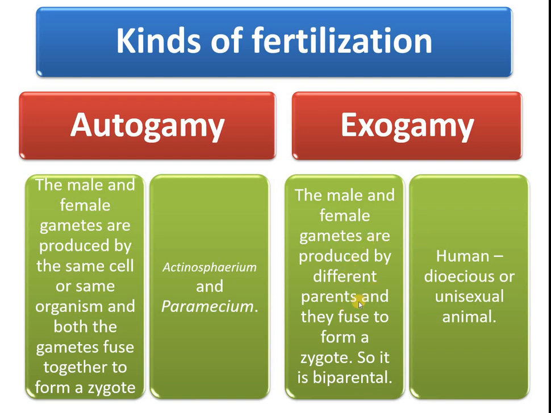So two individuals are involved, and they fuse to form a zygote. So it is called biparental. Example: human being. So human beings are dioecious and unisexual. Dioecious means males and females are present, two sexes. But unisexual means in one single individual, you can find only one sex organ.